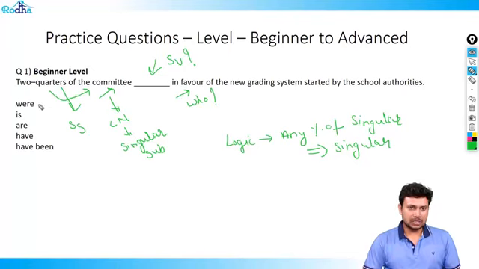Going through the options, were is a plural verb, so that's eliminated. Are is eliminated, plural. Have and have been, both are plural verbs, therefore eliminated. So the answer to this question is the singular verb. I hope you have understood this. Let's move on to the next question.